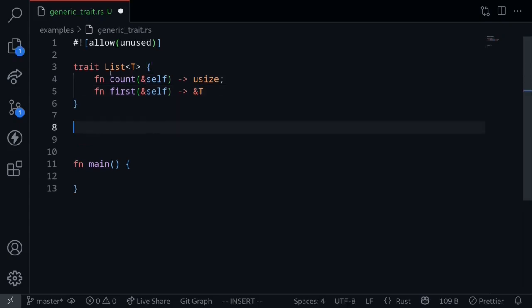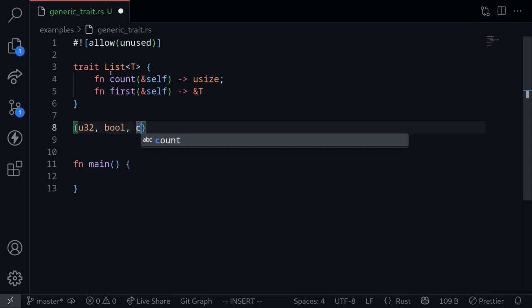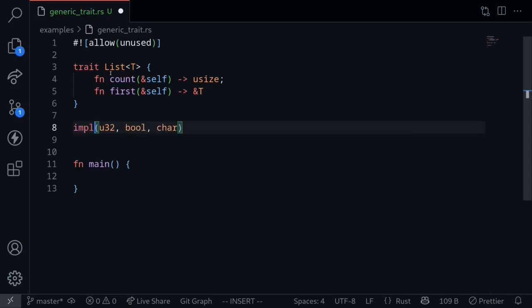Let's implement the list trait for a tuple of the type u32, boolean, and character. So you'll type impl List. What is the concrete type that we need to put in here? Let's come back to this later.